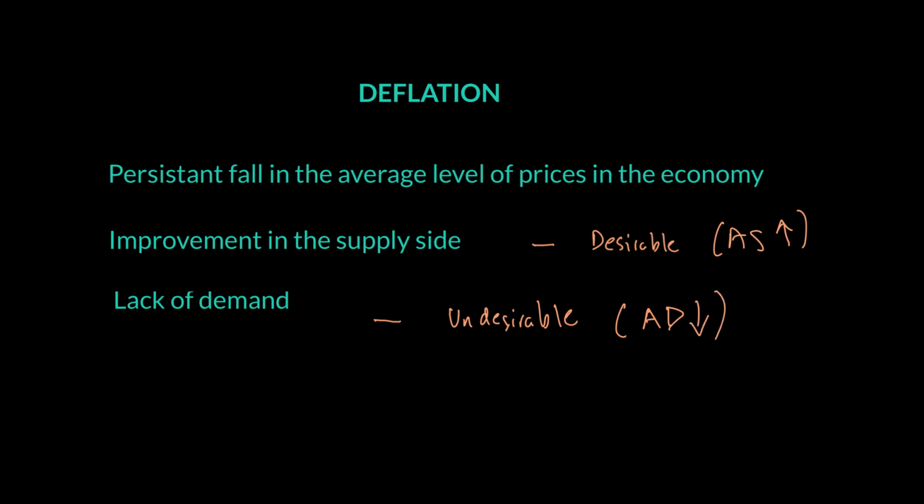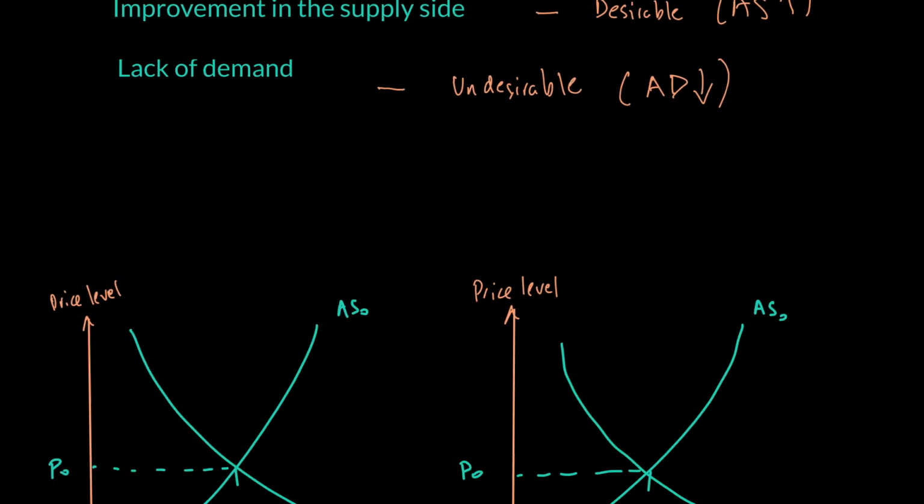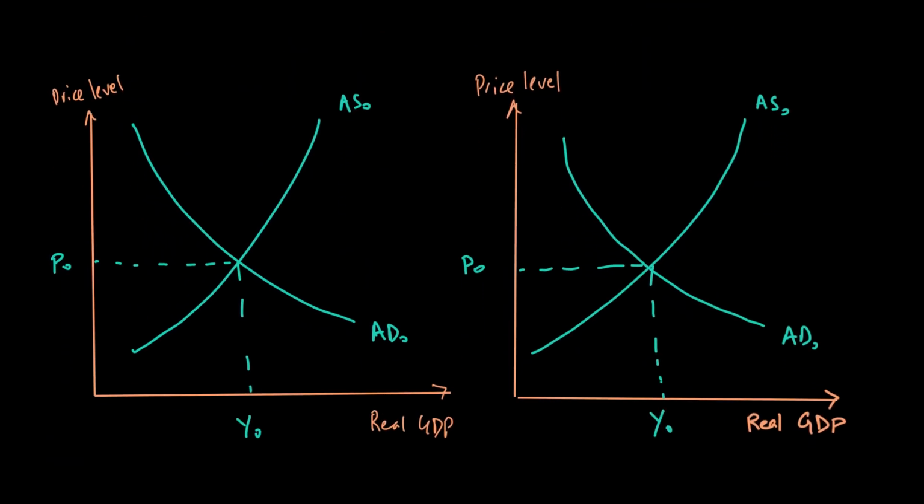So let's see this in terms of a situation of both desirable and undesirable kinds of deflation, and then we'll talk about the effects of it. So I've made two diagrams, one in which you will see cost of production go down and therefore desirable deflation, and another one where we'll see a fall of AD and therefore undesirable deflation. So if there is a rise in aggregate supply, that happens because the cost of production is going down. That is a desirable situation.